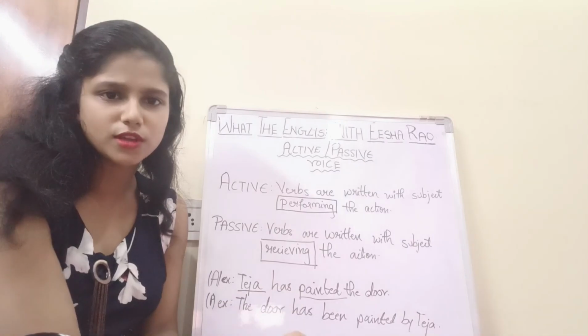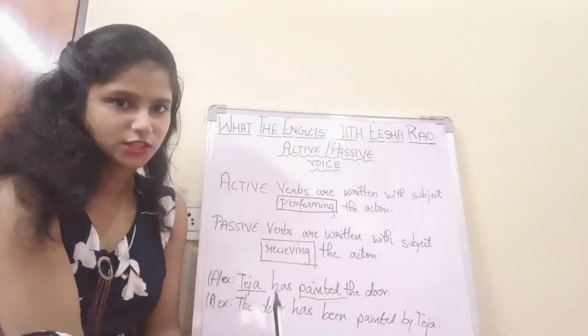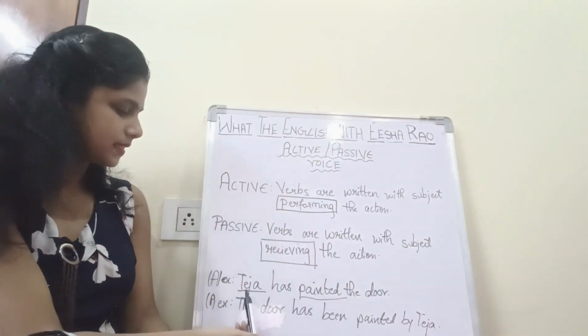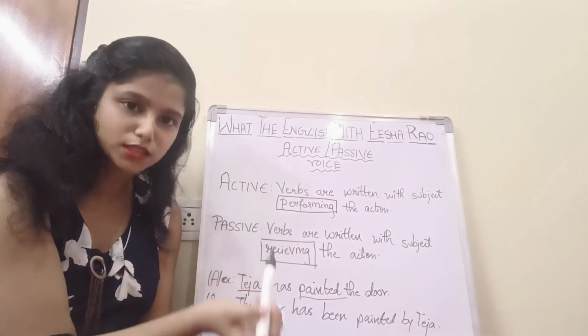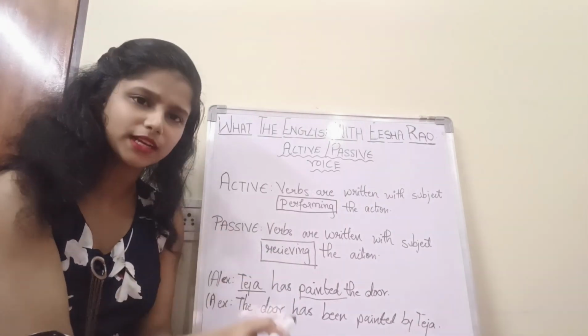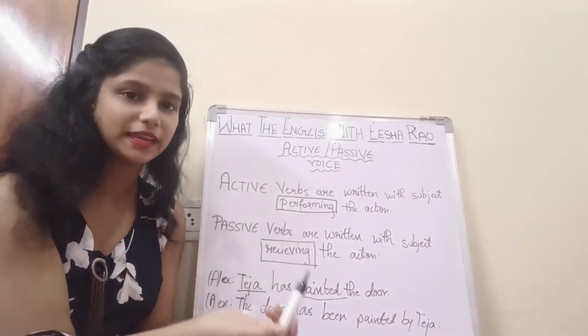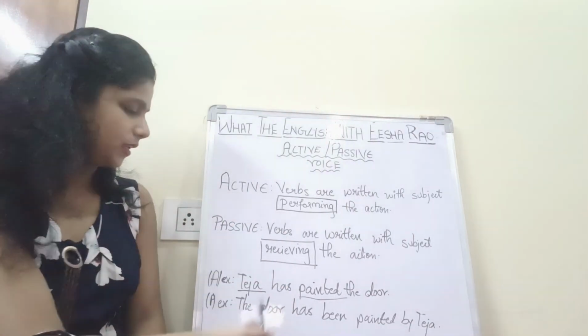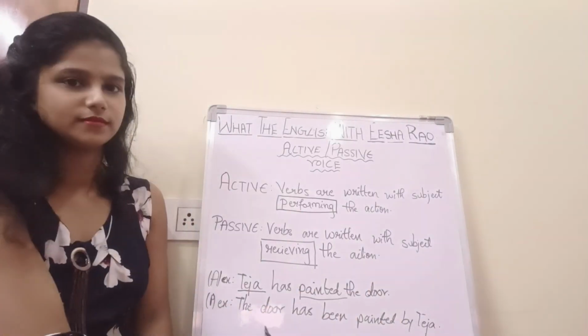What is a passive voice? Verbs are written with the subject receiving the action. That means in the first sentence, Teja is the subject. Now when you write that in passive form, Teja should receive that action. What is the action? Painting. Now Teja should receive the painting action. Look at the example. The door has been painted by Teja.